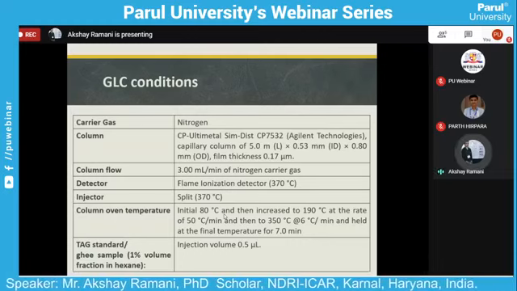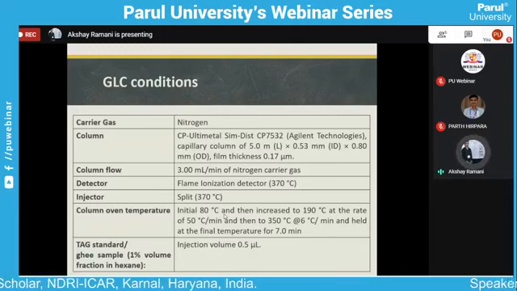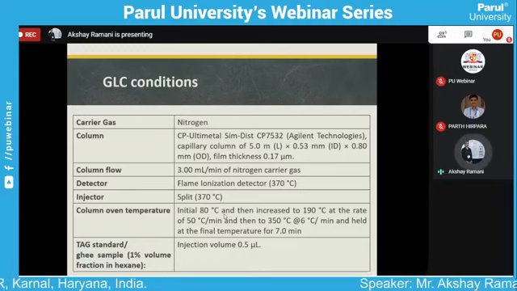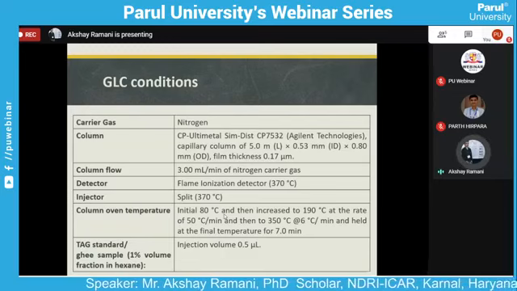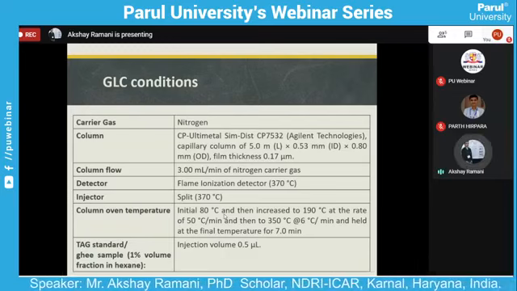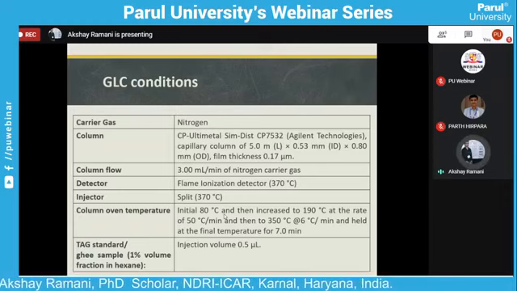What temperature is set for the column? We set a gradient temperature. Initially, the oven is set at 180 degrees centigrade, then increased at 15 degrees centigrade per minute to 190 degrees centigrade, and after that at 6 degrees per minute to 350 degrees centigrade, held for 7 minutes.